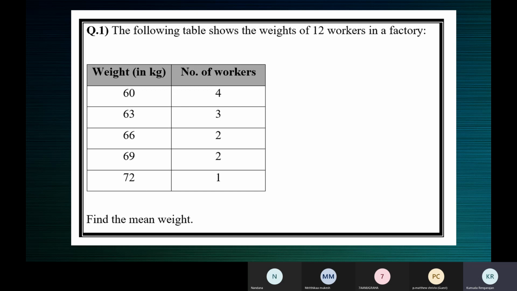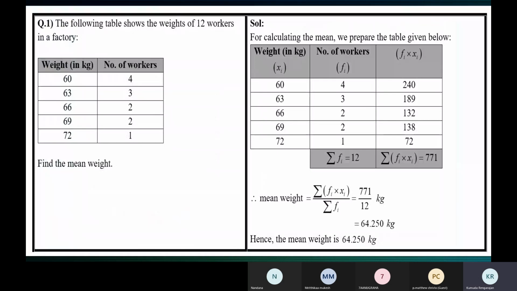So to find the mean weight, because here it's regarding the weight, right? To find the mean weight, we have a formula that says mean is equal to sigma fi xi by sigma fi. We'll understand what it means. This is the question.